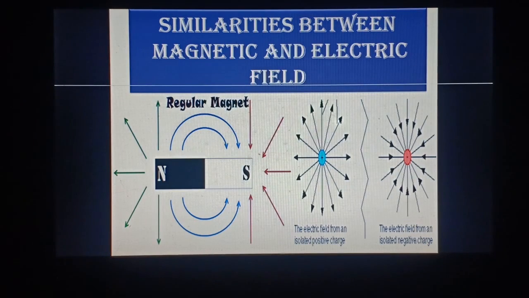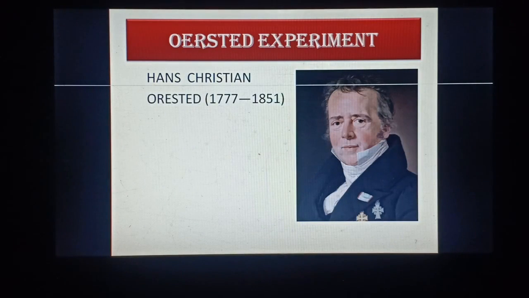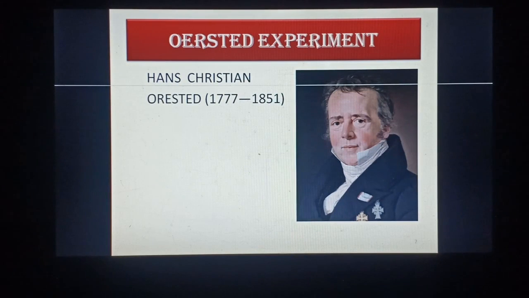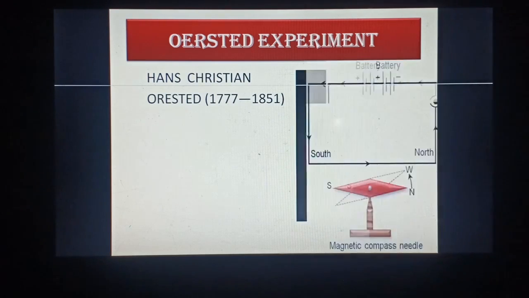Now we are heading onwards to some immensely important experiments and observations resulting in discoveries of very, very important theories. The first one is Oersted's experiment. Hans Christian Oersted, accidentally, while working in his lab one day, discovered a peculiar phenomenon: a magnetic needle placed near an electric coil deflected while current was passing through it. Then he started observing the phenomenon in a systematic way. What did he observe?